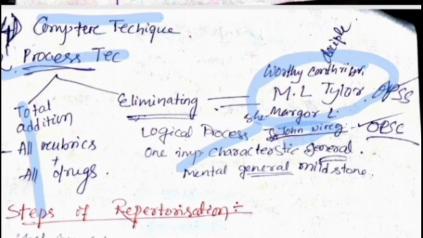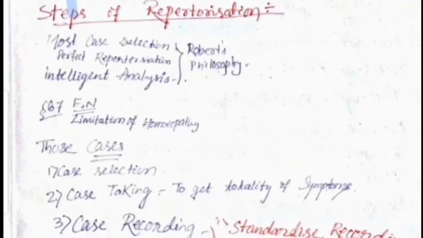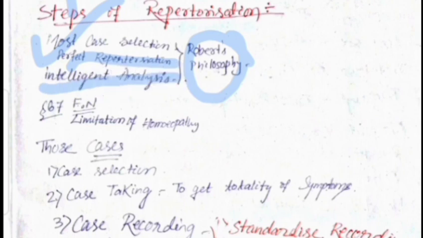Okay, this question is most commonly asked in your PSC exam. You should remember that the eliminating process of repertorization was first introduced by whom? If the options contain Emil Tyre, it is the answer. Then if Emil Tyre is not present and John Reich is present, then you should pick that option. Then steps of repertorization. How do we do repertorization? So according to Roberts philosophy, first we do case selection, then perfect repertorization, then intelligent analysis.